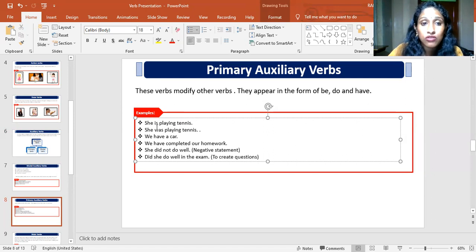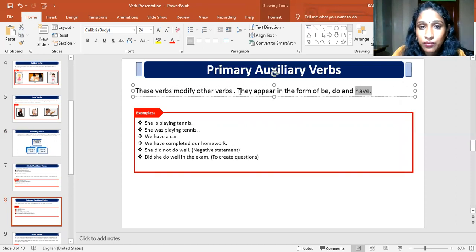And moreover, it is also used to say in which tense, at what time the action has happened. If you see the next example, she was playing. Here was is also an auxiliary verb which shows when the action actually happened. We have a car. So it's a have form verb.